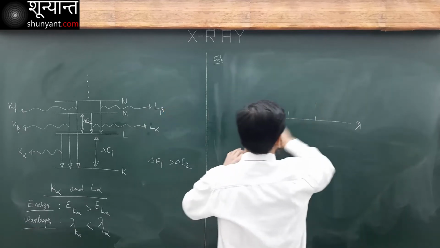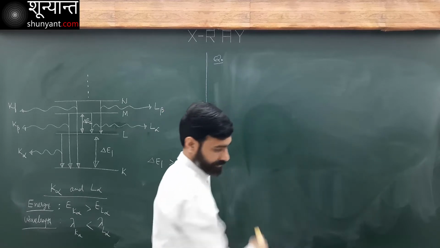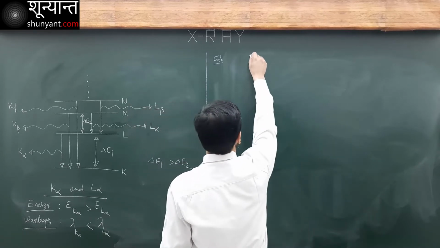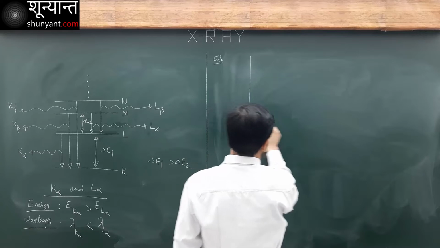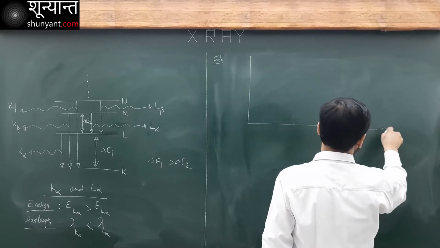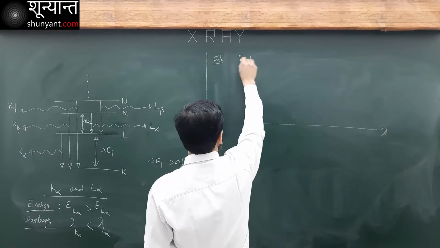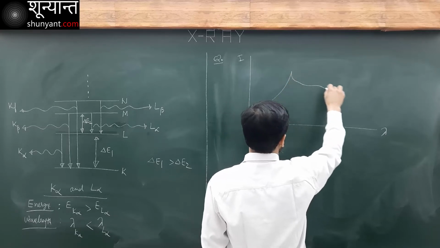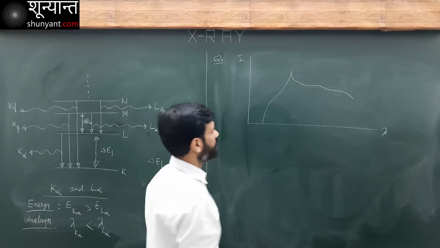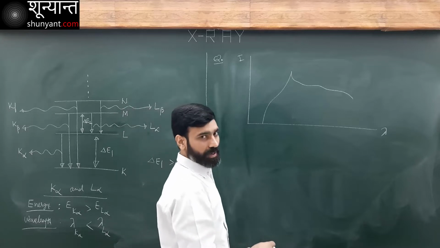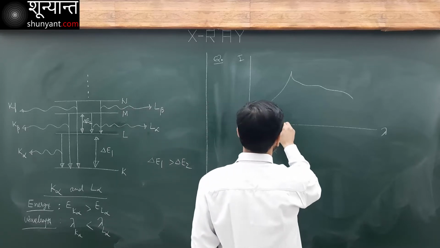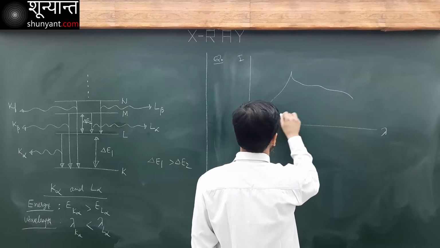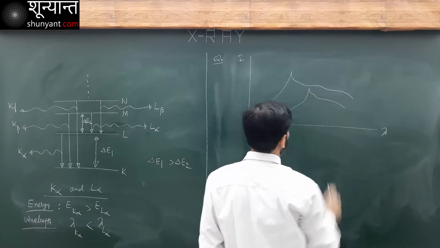Another question. Question is like this. This is lambda, wavelength. This is intensity. It's something like this. Let's say this is one spectrograph, and this is another one.